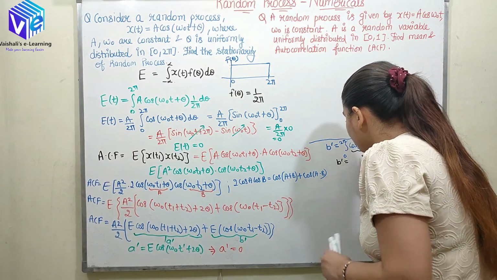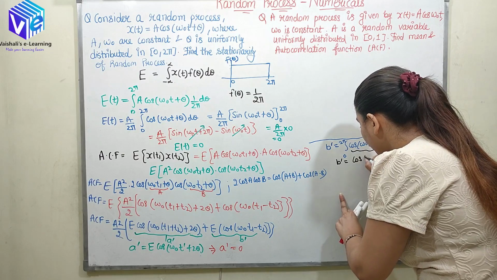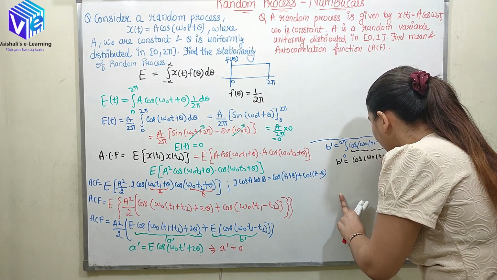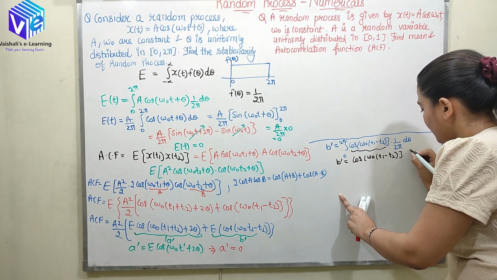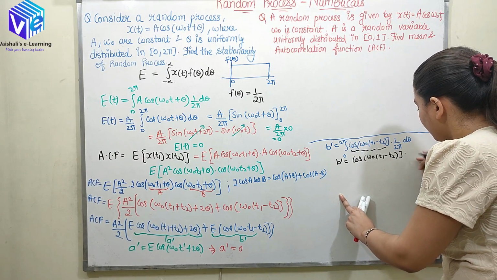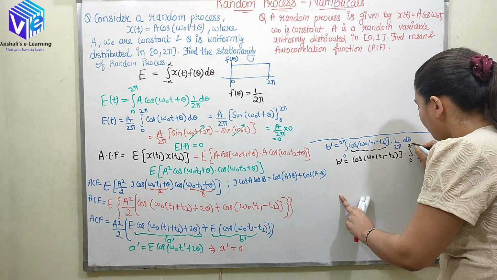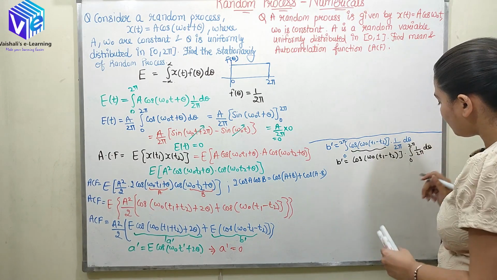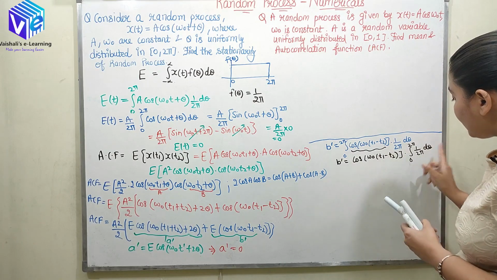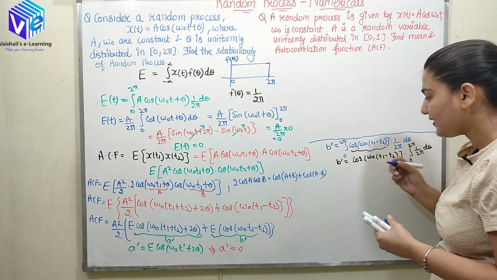I can take it outside. So b dash is equal to cos of omega naught t1 minus t2 into the integration from 0 to 2 pi of 1 upon 2 pi d theta. 1 upon 2 pi is also constant and the integration of d theta would be theta.